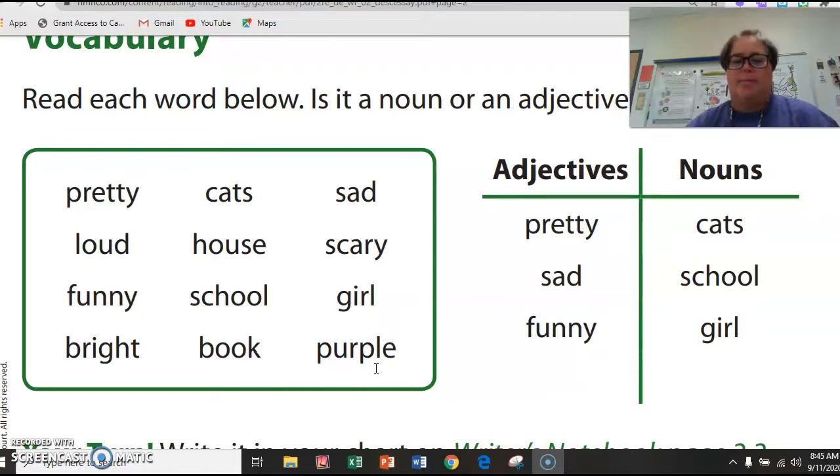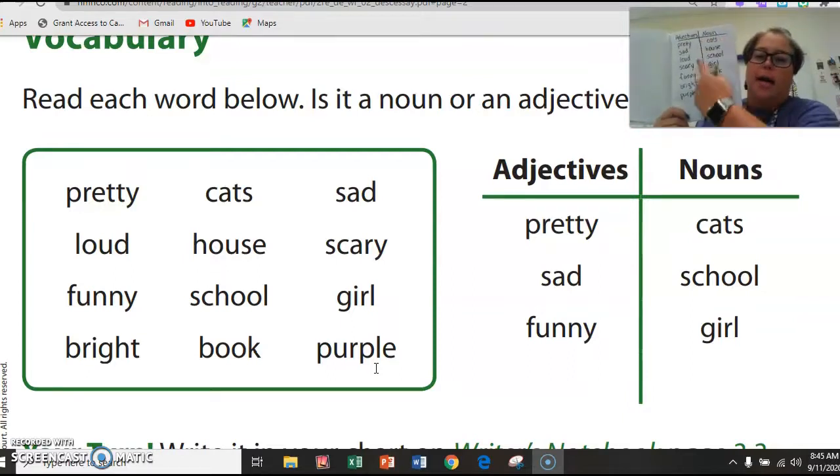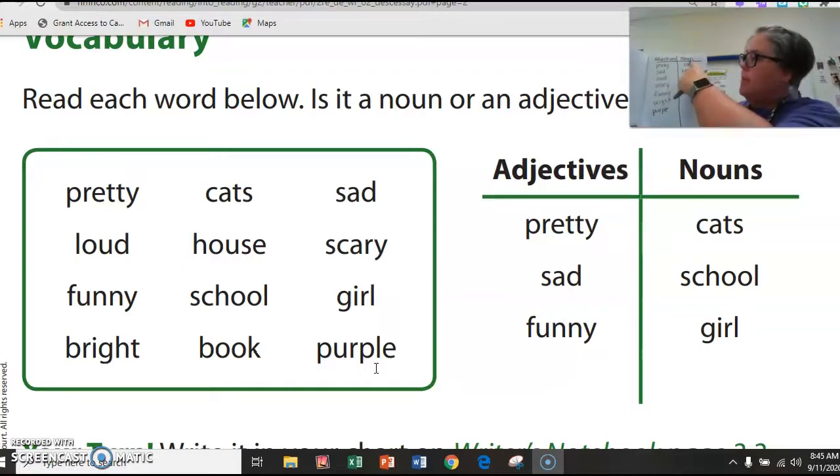So you're going to click to the next slide, and there's going to be some words on that slide. And I want you to continue to add those words to your T-chart, either nouns or adjectives. And I'm not going to be helping you with those. You're going to do those all on your own. If you think it's an adjective, you're going to write it under adjectives. If you think it's a noun, you're going to write it under nouns.